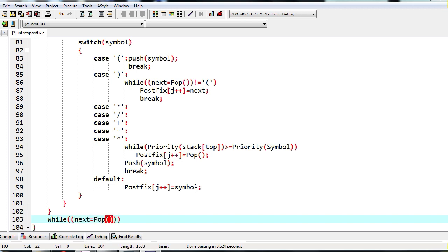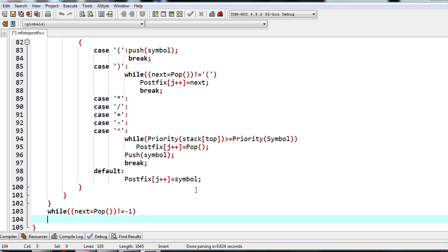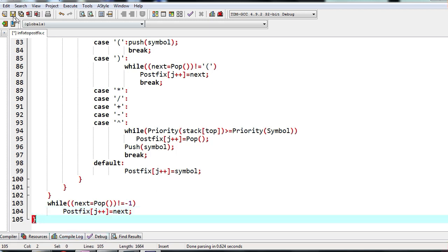See, I am just popping the elements from the array. When I pop the elements, if it is equal to -1, it means the stack is empty. So while you pop a character, store it in next, and as long as it is not equal to -1, you keep copying it to your postfix expression: postfix[j++] = next. Right, so this is our complete function for converting infix to postfix.